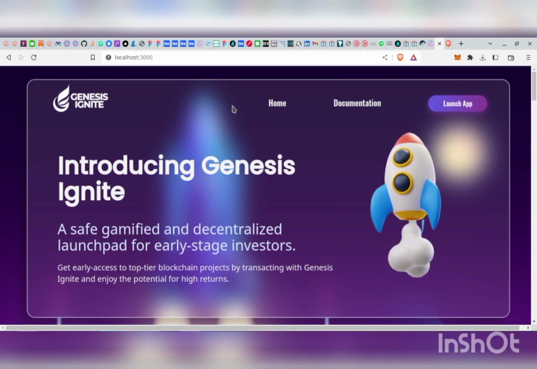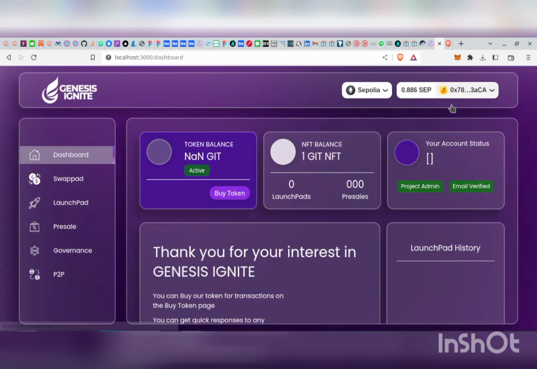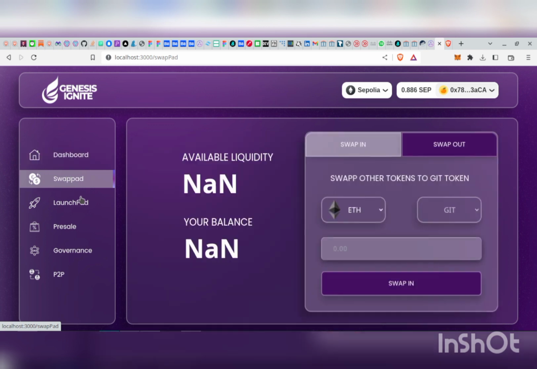So for this project, I'll be demoing this project with one of my accounts. This account I've tested a few functionalities on this platform with, but I'm going to be starting afresh like a new user. So I'm expecting that for a new user to our system, the first thing he has to do is use our swap system.